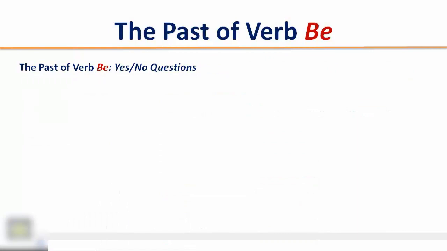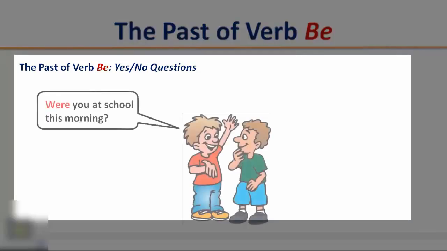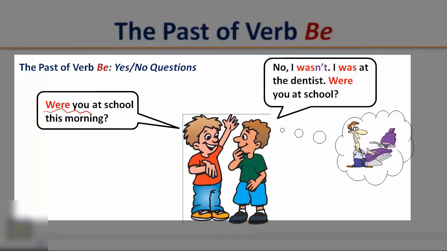The past form of verb be, yes-no questions. Listen to the following short conversations and pay attention to the word order in yes-no questions. Were you at school this morning? No, I wasn't. I was at the dentist. Were you at school? Yes, I was.